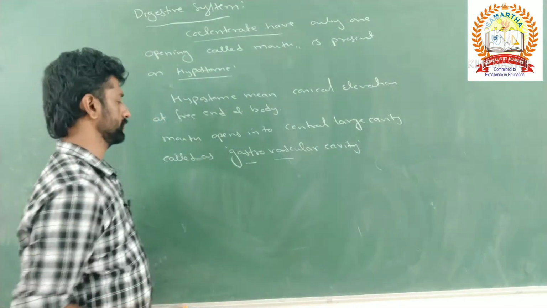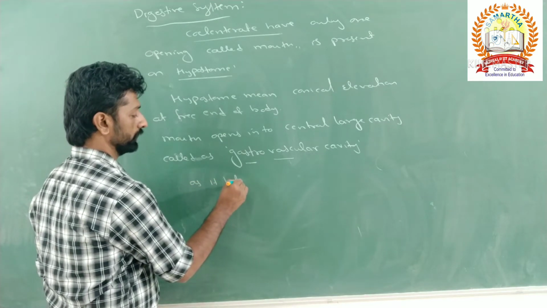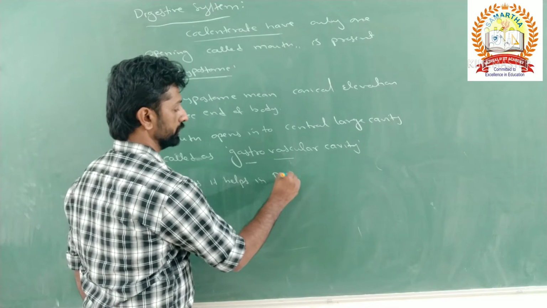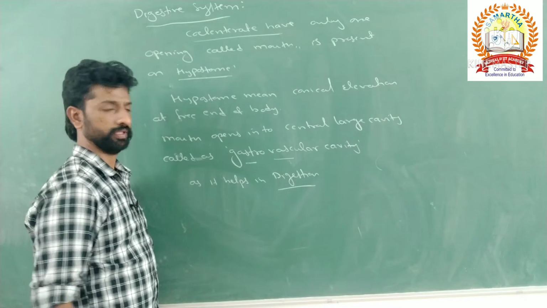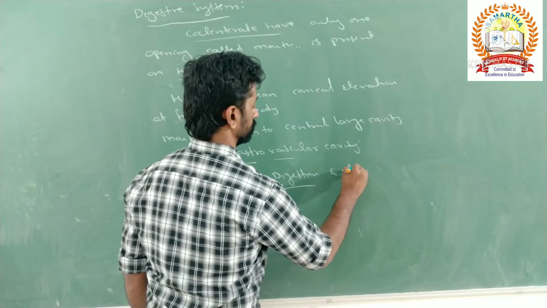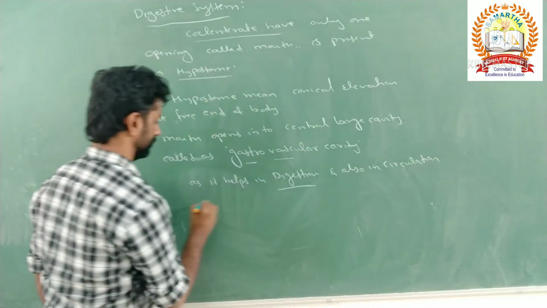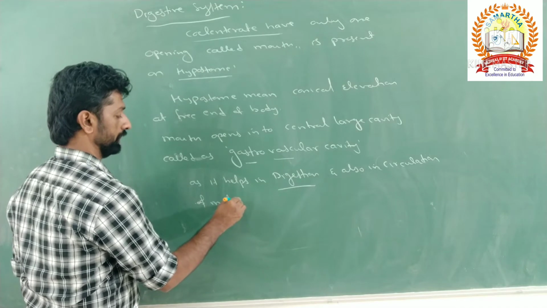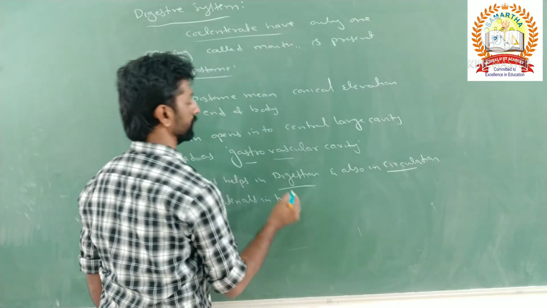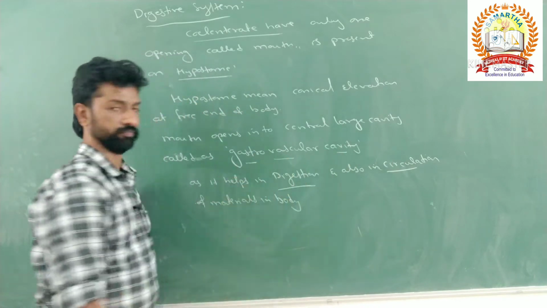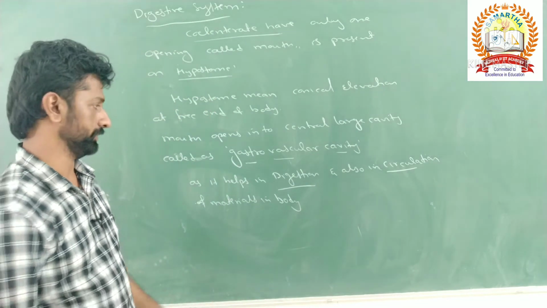It helps in digestion, being a gastral cavity, and also in circulation of materials or substances in the body, so it forms the circulatory part also. So the large cavity present in the ciliate is called the gastrovascular cavity.